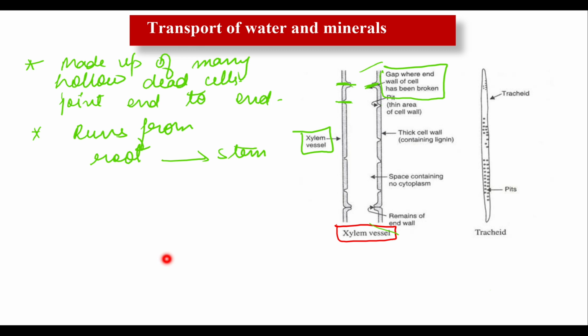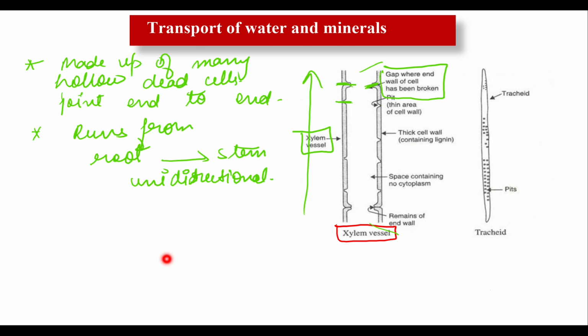It means it is unidirectional, from the root to the stem. Clear. So the xylem vessel branches into every leaf of the plant.